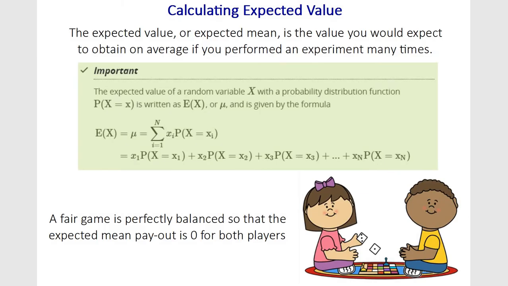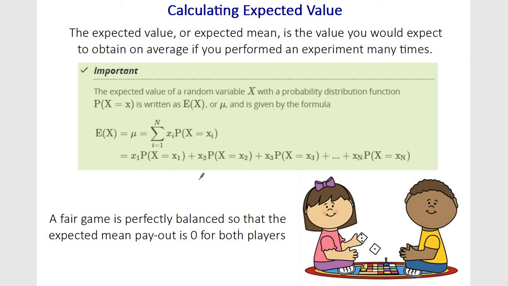Okay, so expected outcome is helpful when you're playing a game, right? You want to know what the outcome is going to be, whether it's worth it to play the game or not. A fair game is when the payout is 0 for both players. Nobody has an advantage or disadvantage, or at least it would be equal.